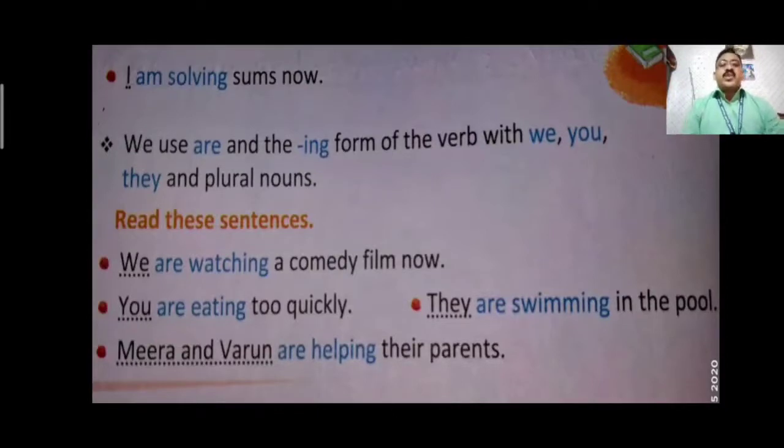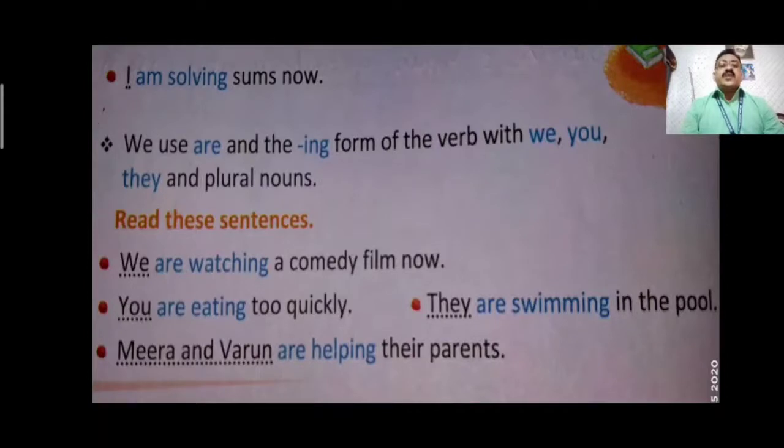You can see we use are and the ing form of the verb with we, you, they and plural nouns. Means when the subject is singular, as I told you before, whether it is a pronoun or noun, we use is plus ing. But when it comes to plural subjects like we, you, they or Meera and Varun, these are plural pronouns as well as plural nouns, here we can see are plus ing is added.